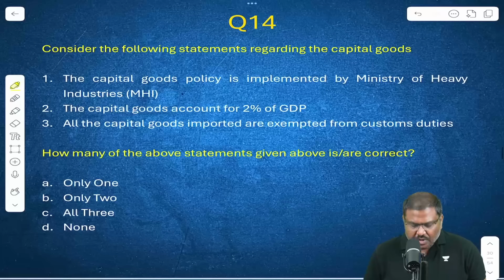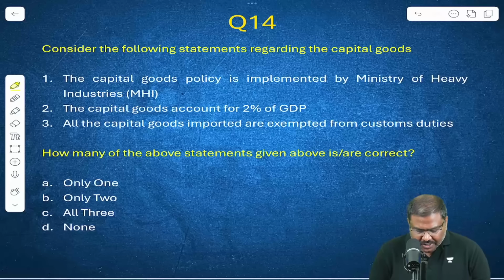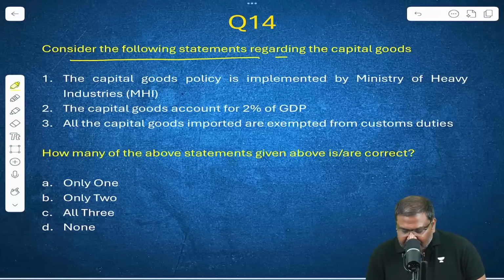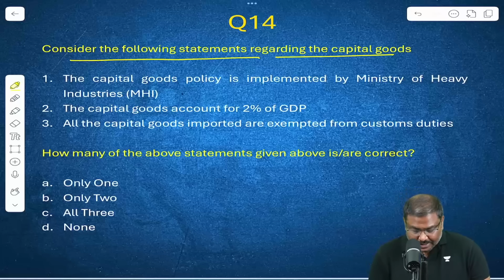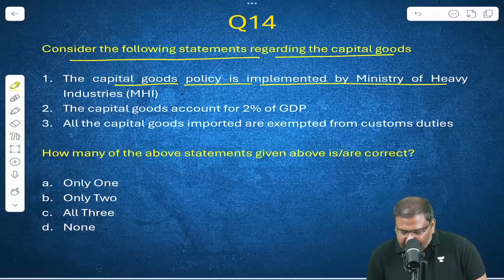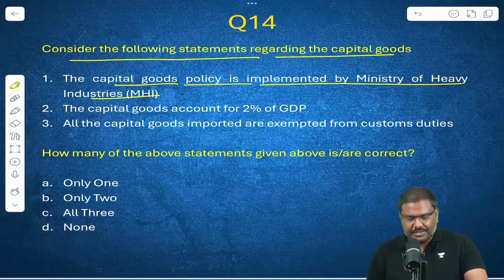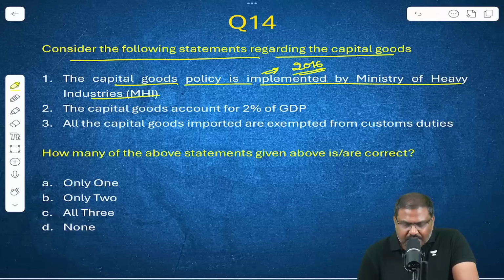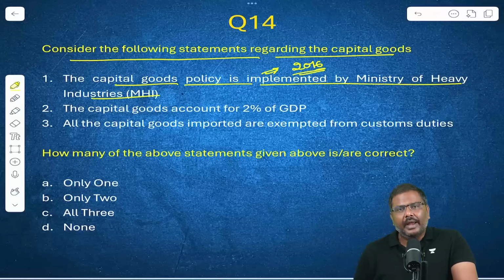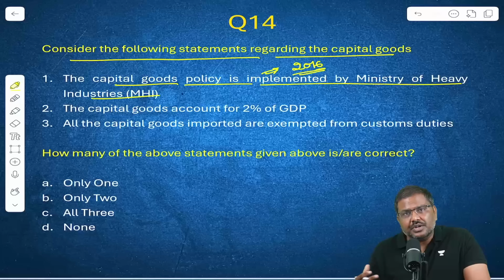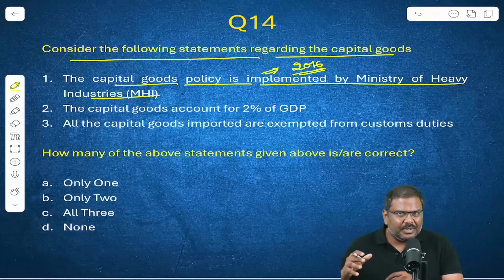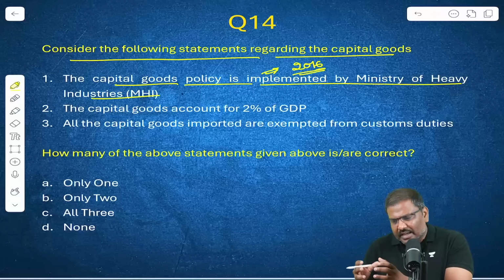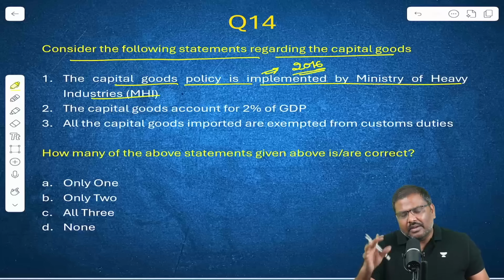Let's move on to the next one. Question number 14. Please make a correction here. Okay, question number 14. Consider the following statements regarding the capital goods. The capital goods policy is implemented by Ministry of Heavy Industries. The government of India back in the year 2016 announced a capital goods policy. It was done in order to promote the production of capital goods in the domestic market. This was there very recently in the newspaper, and this is being promoted by Ministry of Heavy Industries.